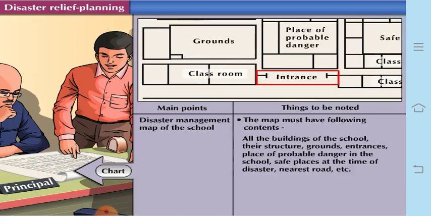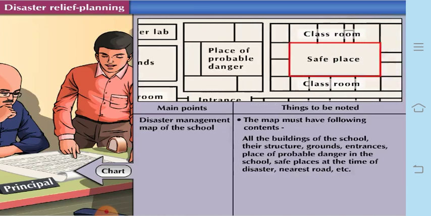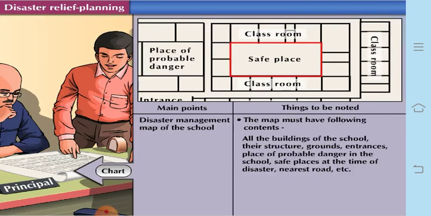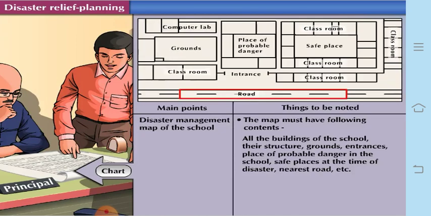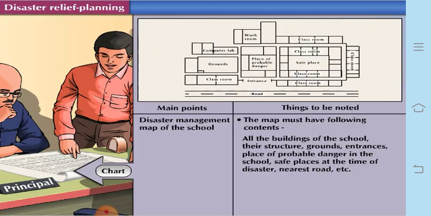So this is how the disaster management map of the school can be made, so that every person knows about this map. It is always stuck in front of the entrance of the school. Then mock drills can also be done in the school.